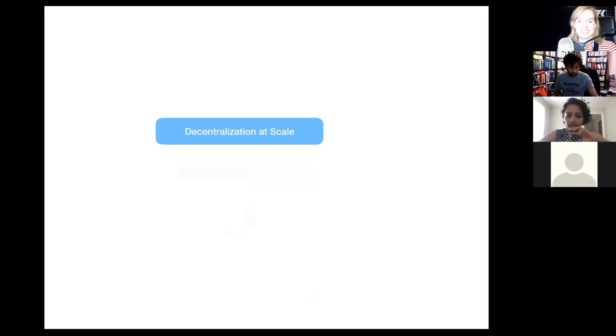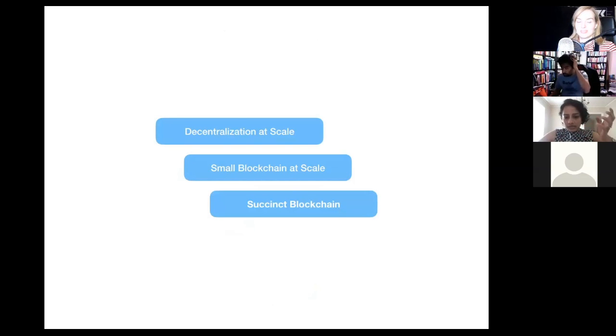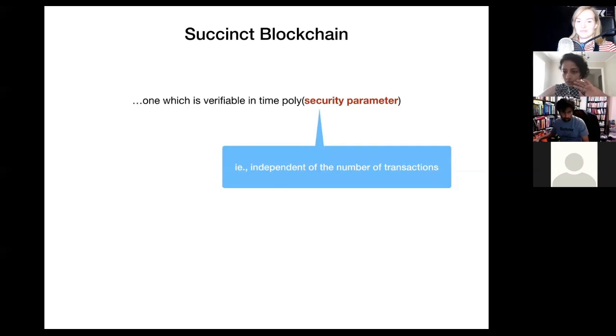So clearly, to have decentralization even at scale, we need blockchains to remain small at all times, and succinct blockchains offer just this. So what is a succinct blockchain? We define it to be a blockchain which can be verified in time polynomial in the security parameter, so independent of the total number of transactions.